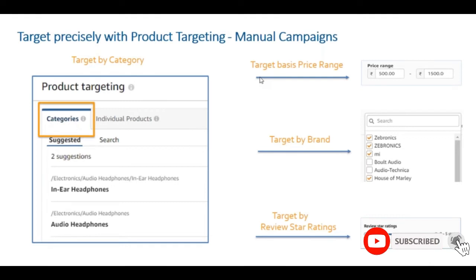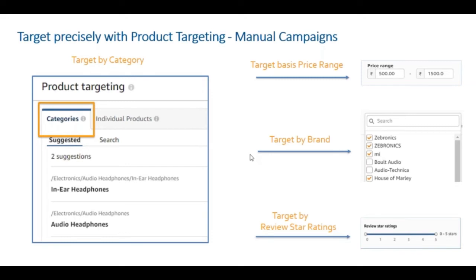When you select product targeting in your campaign, and you go ahead and select the particular category, you can see an option called refine on the right. When you click on refine, all these will open up: brands, price range, star ratings. So if you are targeting a particular price range, you can select that, and in the first image that you see, you put in the price range that you want to target. A lot of shoppers would select the price range of products that they want to view, and based on that, your ads will appear in the particular price ranges which you have targeted.